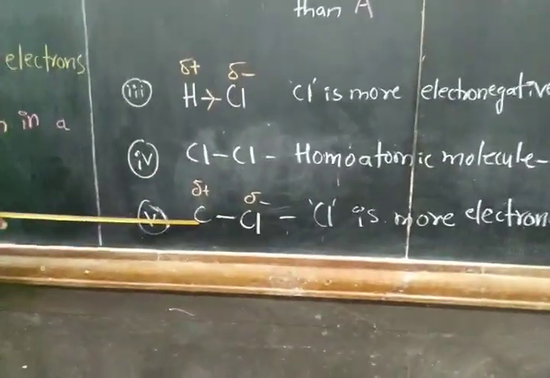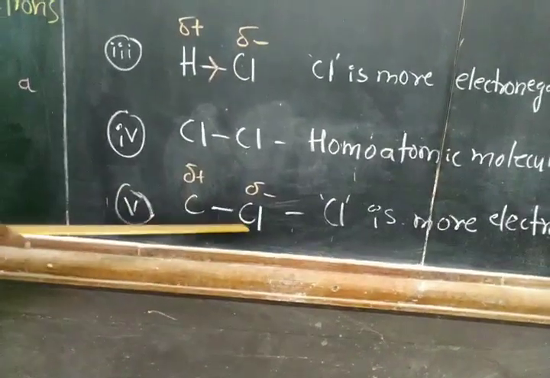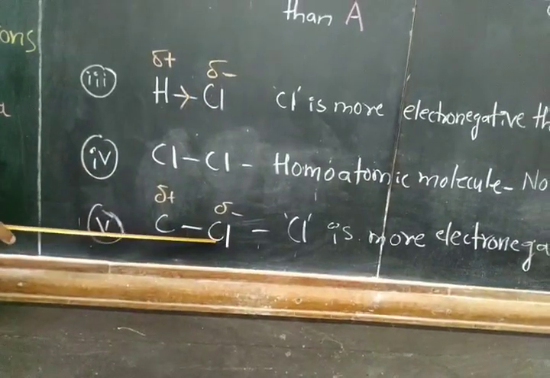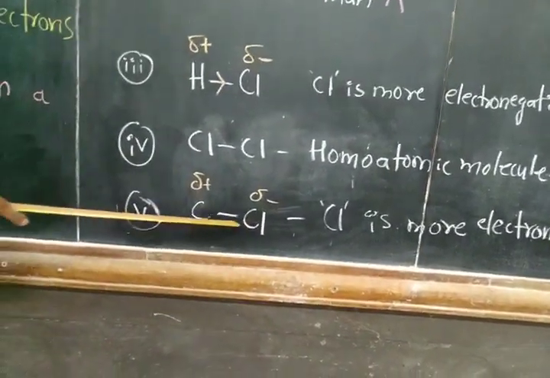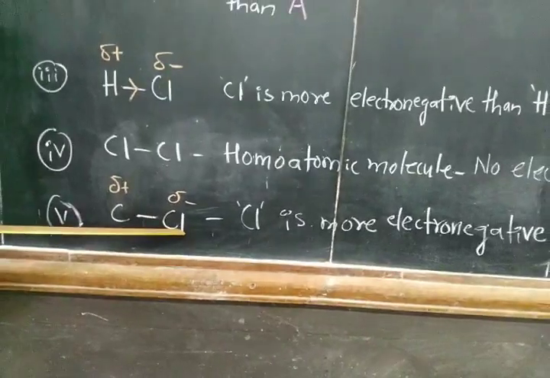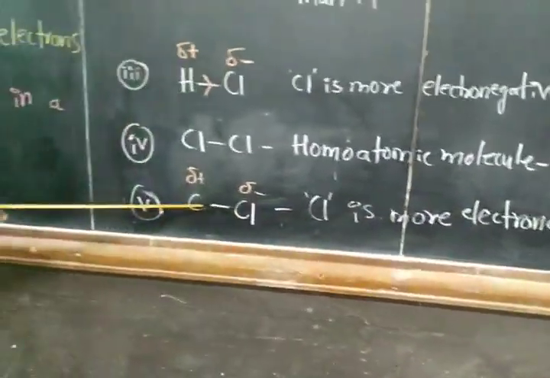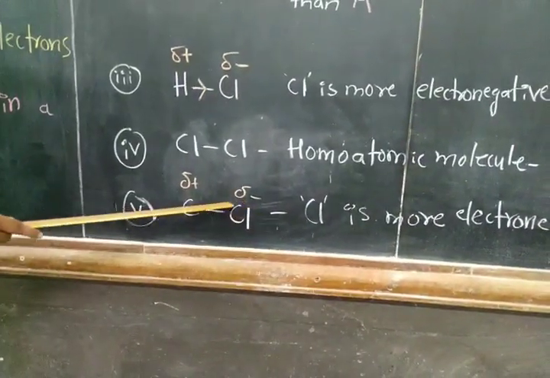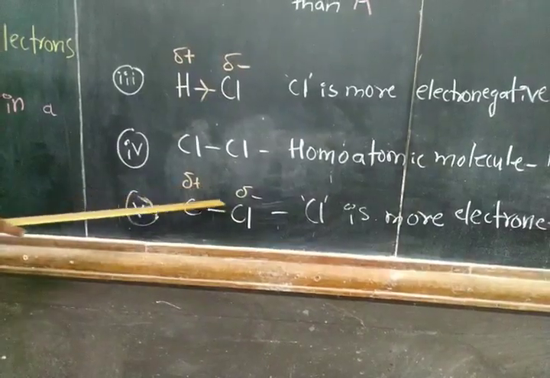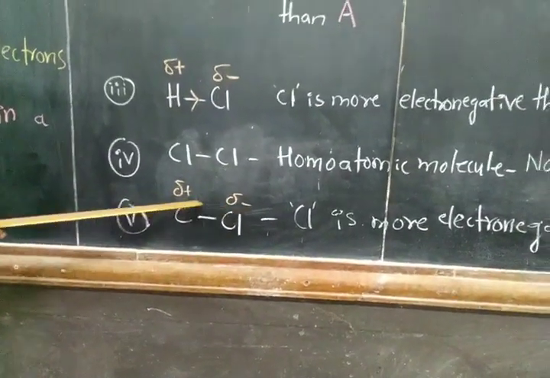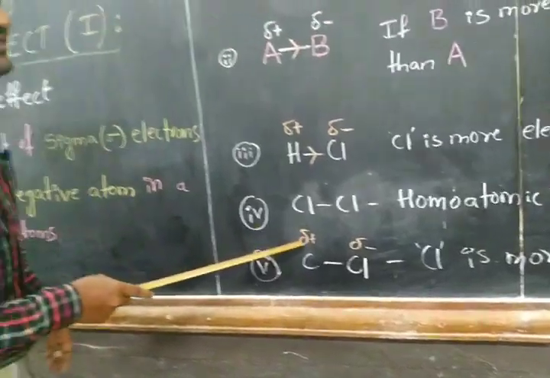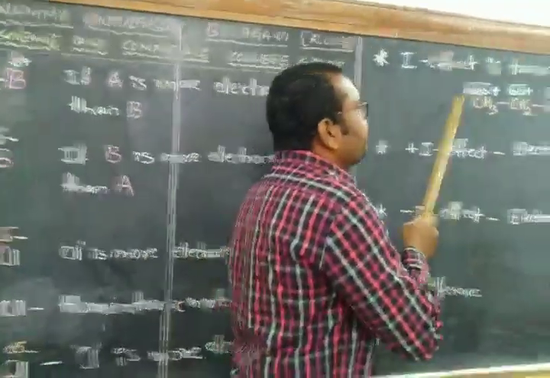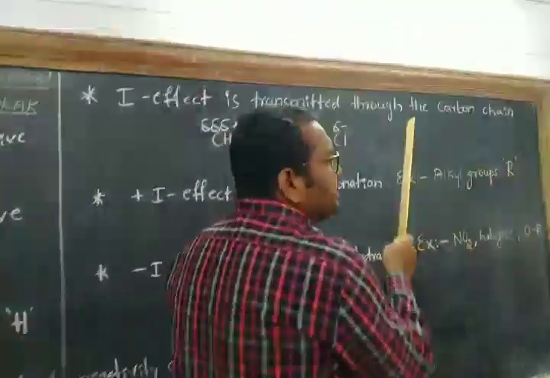Coming to carbon compounds, if the carbon atom is bonded to an electronegative atom or an electropositive atom, it acquires charges on it. For example, here chlorine is more electronegative than carbon. Because of this, the bonding electrons shared between carbon and chlorine move toward the more electronegative chlorine atom, as a result of which this chlorine acquires partial negative charge and this carbon acquires partial positive charge. And also this inductive effect is transmitted through the carbon chain.